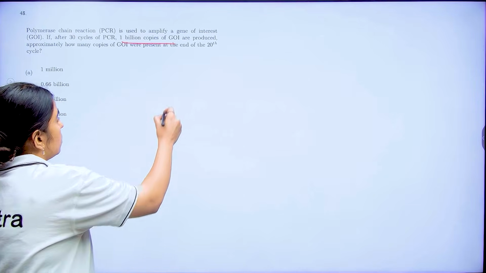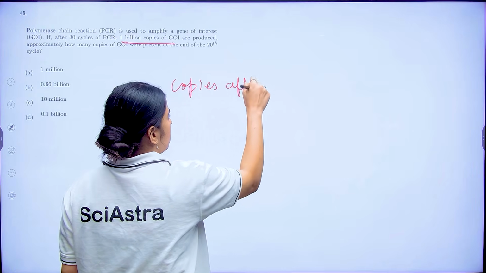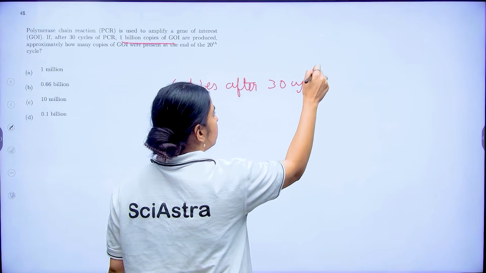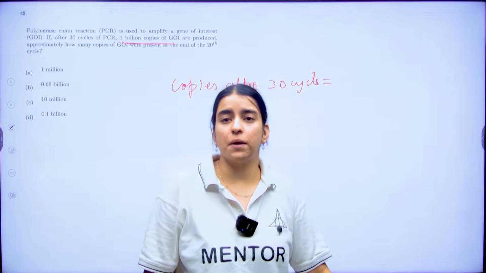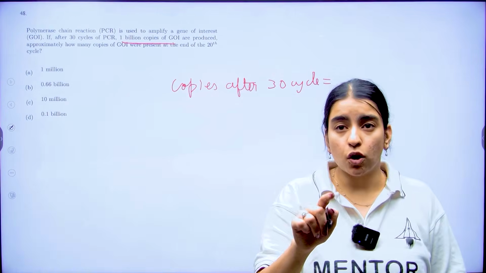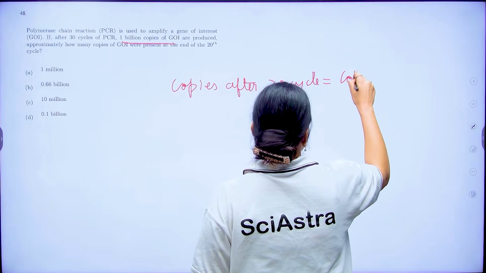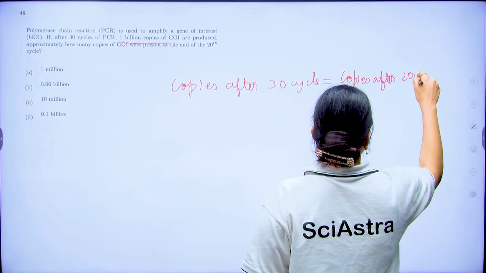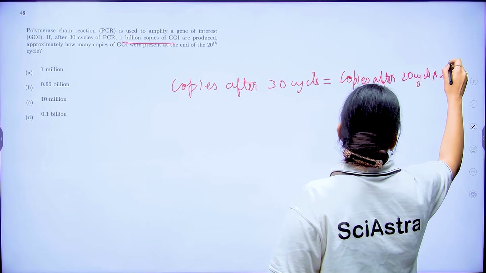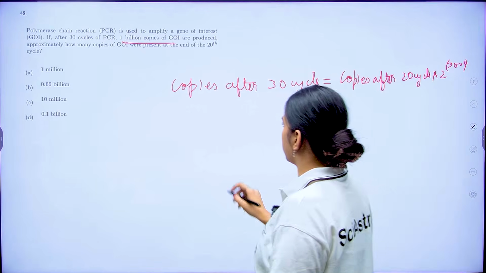The copies after the 30th cycle were 1 billion, but you can also write it as copies after 20 cycles into 2 to the power 30 minus 20. This is 1 billion.